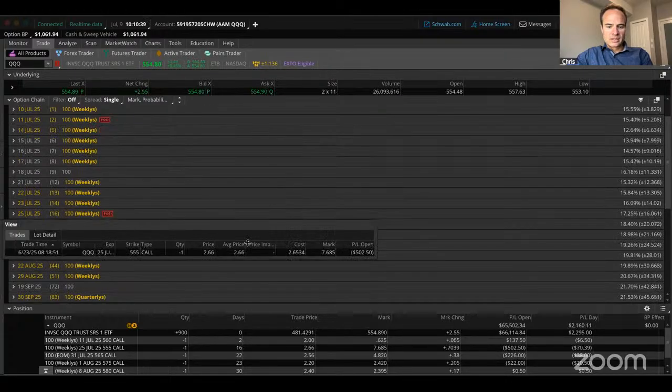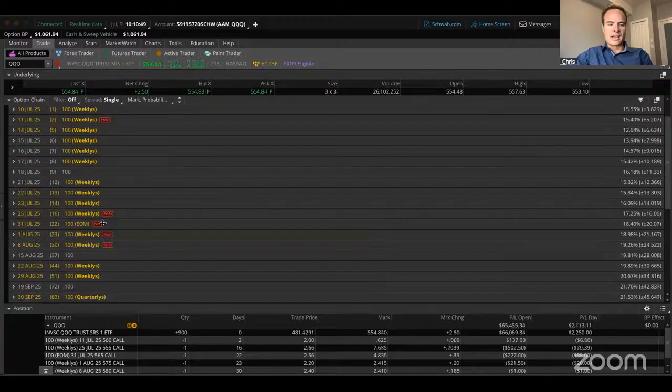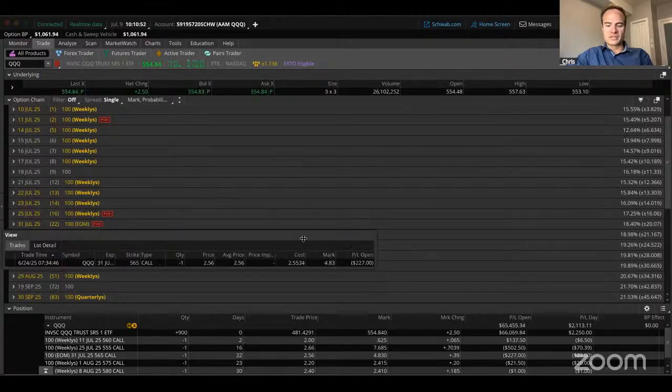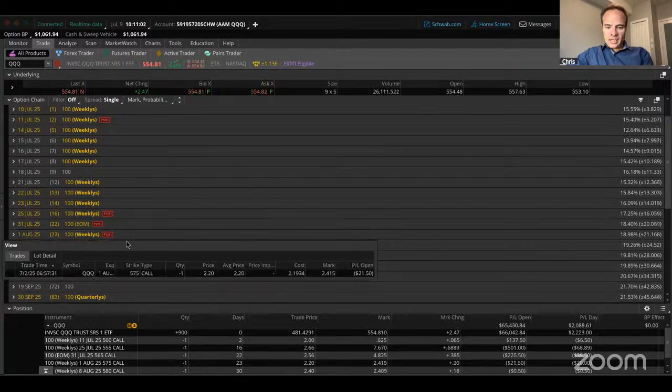The next one is showing a loss, so we definitely are not going to do anything with that. One of the rules of our trading at Abundance Asset Management is to never close a trade for a loss and never make a trade that could potentially force us to realize a loss. This one is also showing a loss, so we'll leave that one alone. And this one's showing a loss, but barely.